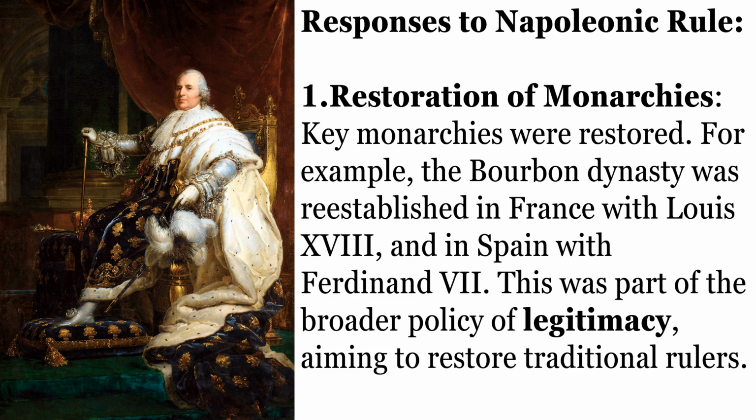Responses to Napoleonic rule. Restoration of monarchies. Key monarchies were restored. For example, the Bourbon dynasty was re-established in France with Louis XVIII, and in Spain with Ferdinand VII. This was part of the broader policy of legitimacy, aiming to restore traditional rulers.